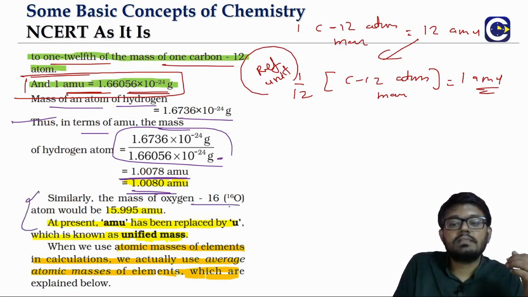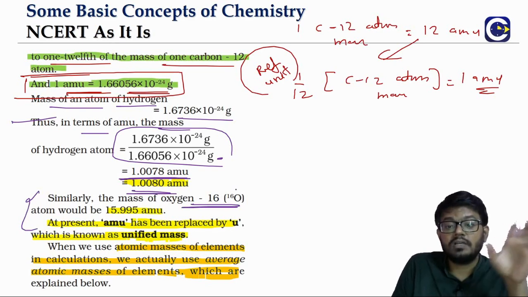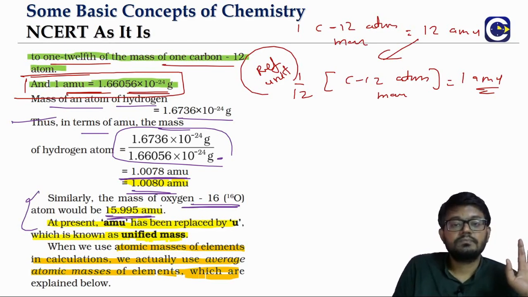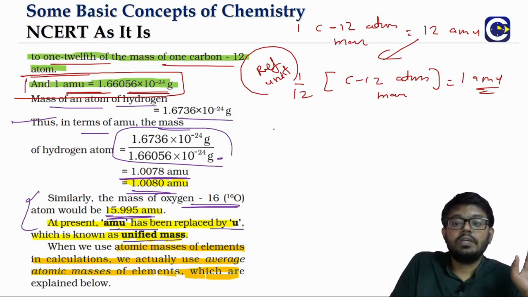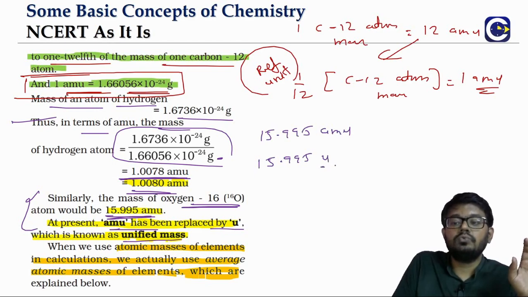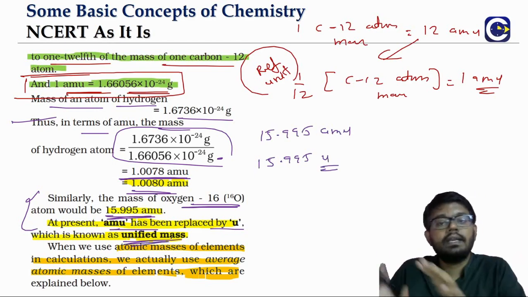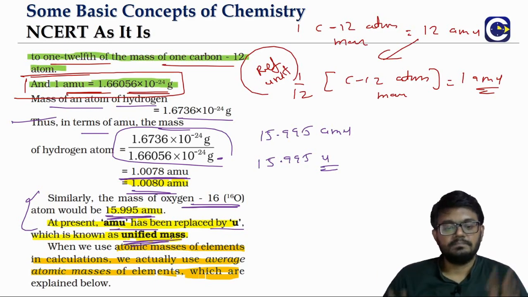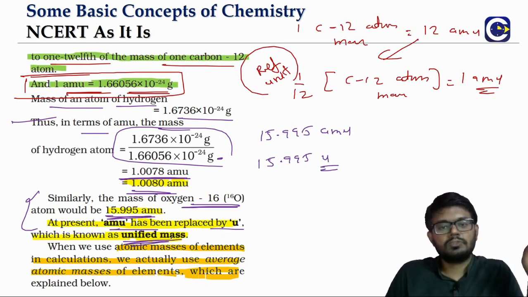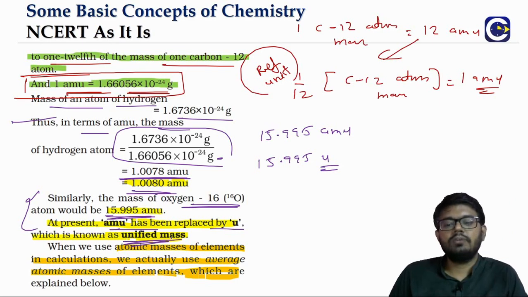Similarly, if you look at the mass of one oxygen atom, oxygen also has isotopes. We are looking at oxygen 16. What is the mass in terms of AMU? 15.995 AMU. Today, in some textbooks, instead of saying 15.995 AMU, they will put 15.995 U. This U is the equivalent unit, called the unified mass. Both are the same. In some old textbooks you will find AMU, but in the newer ones you will find the unified mass symbol U. Both are the same thing.